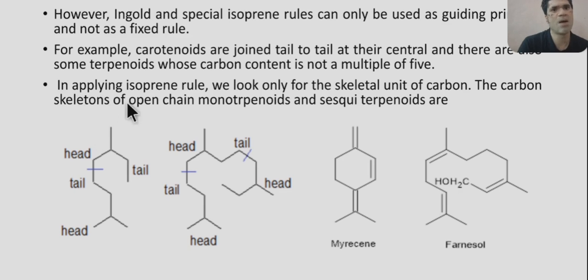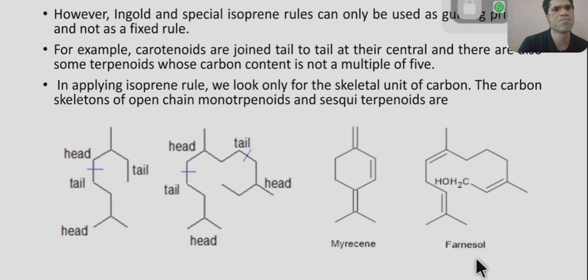Next, in applying the isoprene rule, we look only for the skeletal unit of carbon. The carbon skeletons of open chain monoterpenoids and sesquiterpenoids are shown. So this is the monoterpenoid myrcene. Here double bonds are there, but we do not consider these double bonds. We only take the skeletal structure of this terpenoid, myrcene, and we see that two isoprene units are there. This is one isoprene unit and this is another isoprene unit, and they are joined together in a head to tail fashion.